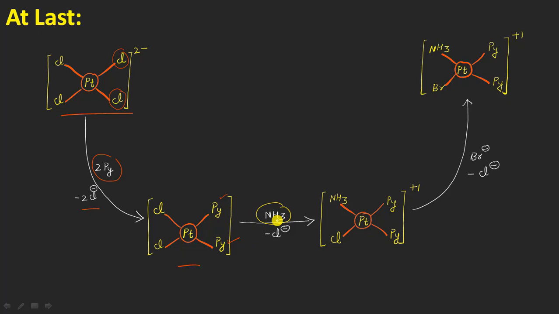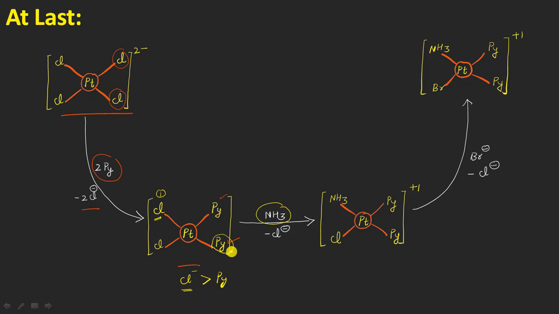And now the most important thing here is what? We know that in this complex here, we are having one chloride ion and one pyridine type of ring system, right? And according to that order, we know that the chloride ion is actually a strong type of trans director. So theoretically speaking, the chloride ion will be the one which will be directing the incoming nucleophile to occupy a position trans to itself, right? But in doing so, you will see here that there is this pyridine ring system here, which is trans to this first chloride ion, right?